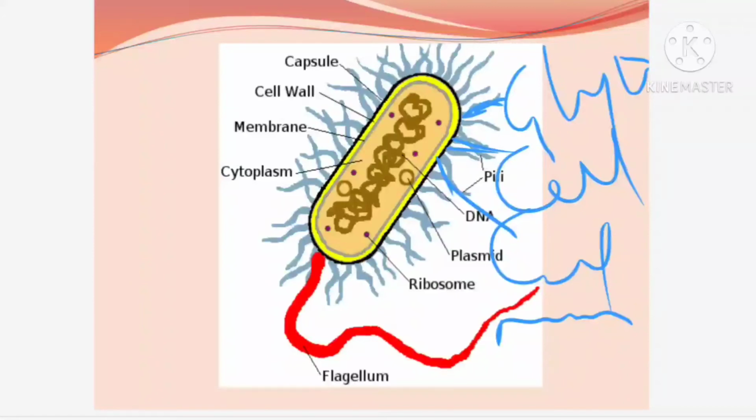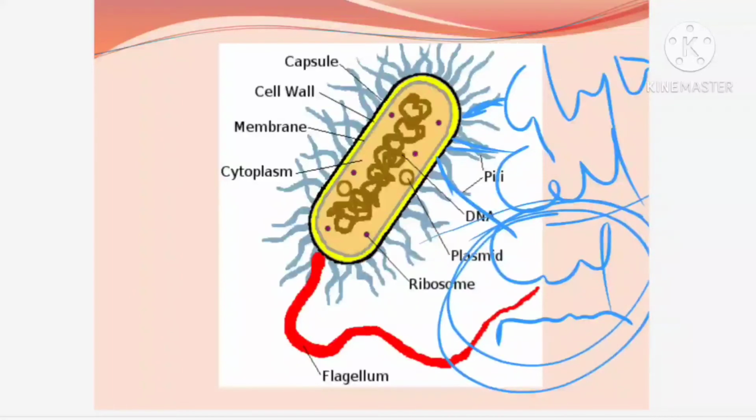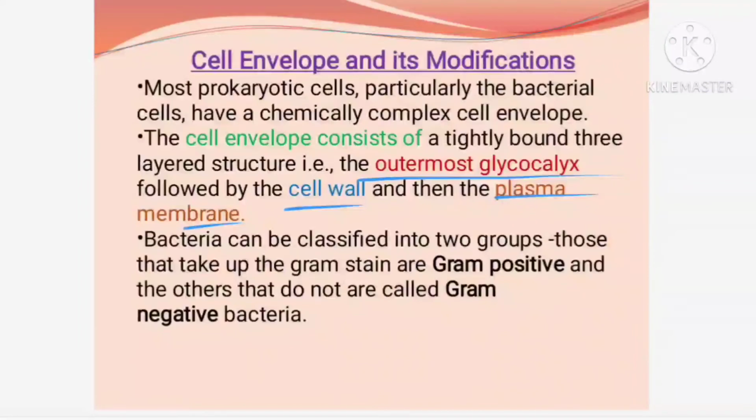What are they? One is the glycocalyx, the second is your cell wall, and then is your cell membrane, right? So this glycocalyx is the outermost covering. The outermost covering is the glycocalyx. Thereafter, inner to it is the cell wall, and inner to that is the plasma membrane.